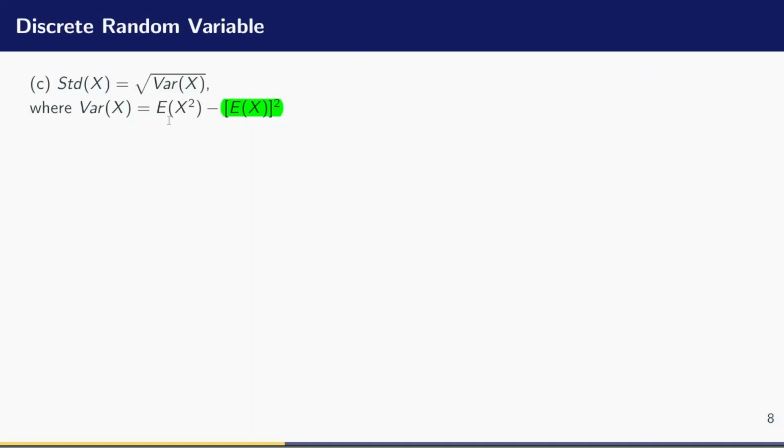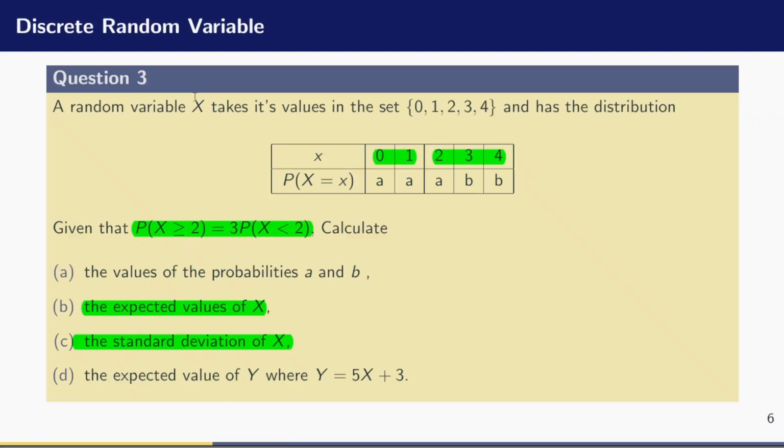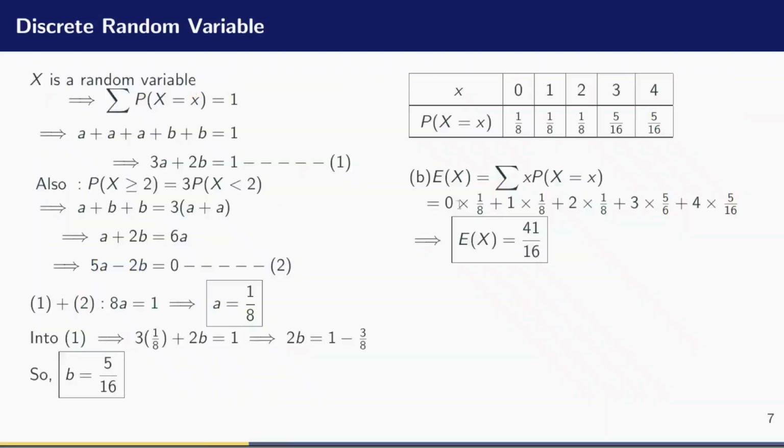Now let me move on and find the value of expectation of x squared. Expectation of x squared here means that I'm now going to square each value of x and multiply it by its probability. So I can go back to what I did here, and I will just be squaring each of the values of x, and I evaluate it in the same way to obtain the expectation of x squared.